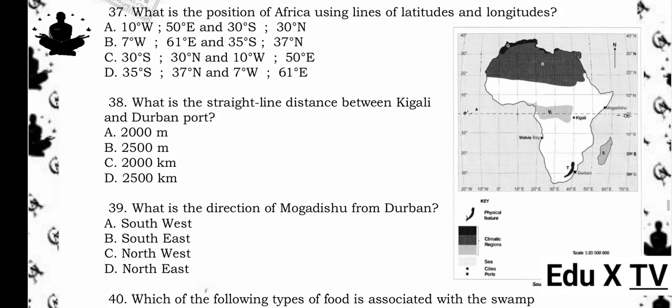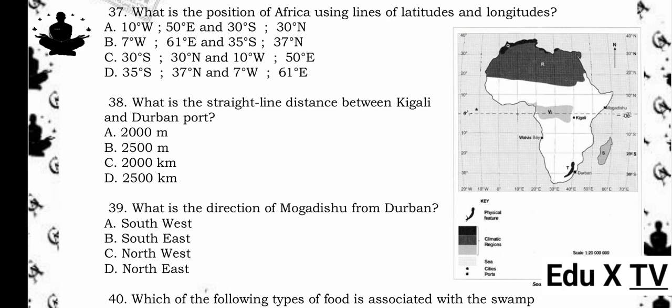37. What is the position of Africa using lines of latitudes and longitudes? A. 10 degrees west, 50 degrees east and 30 degrees south, 30 degrees north. B. 7 degrees west, 61 degrees east and 35 degrees south, 37 degrees north. C. 30 degrees south, 30 degrees north and 10 degrees west, 50 degrees east. D. 35 degrees south, 37 degrees north and 7 degrees west, 61 degrees east. The answer is B. 7 degrees west, 61 degrees east and 35 degrees south, 37 degrees north.